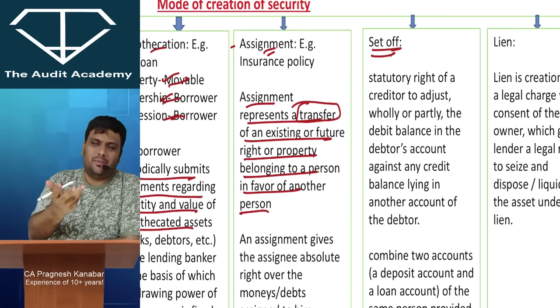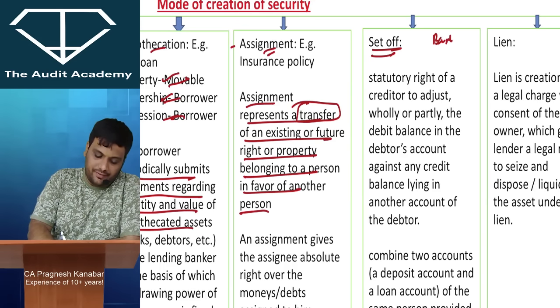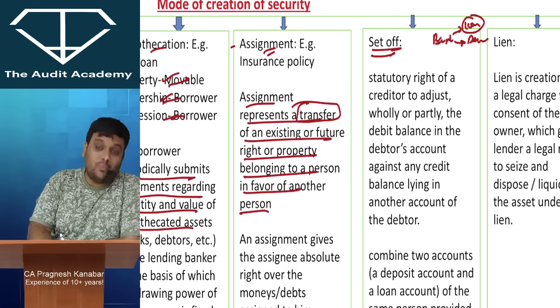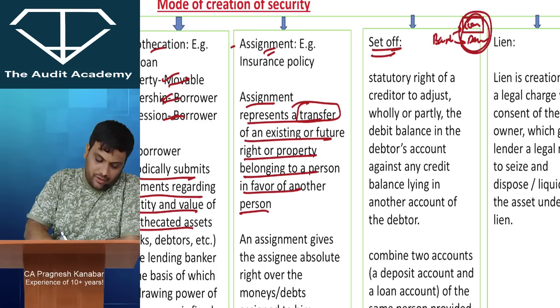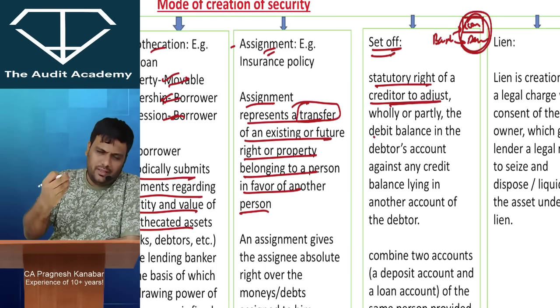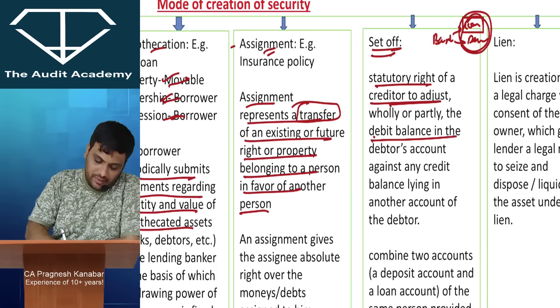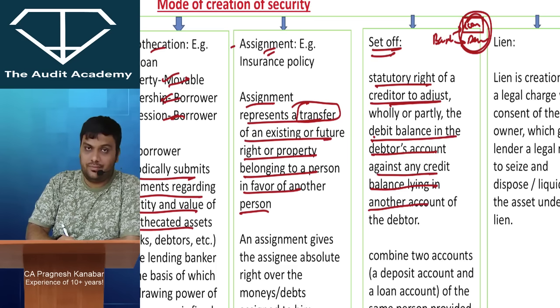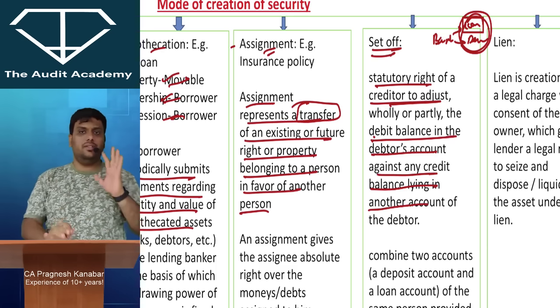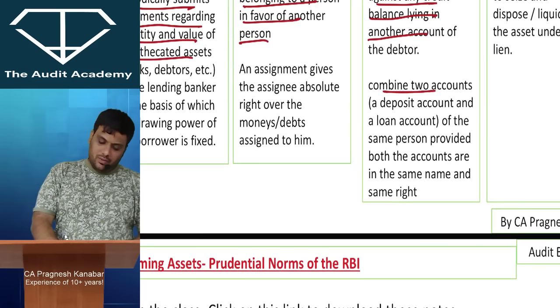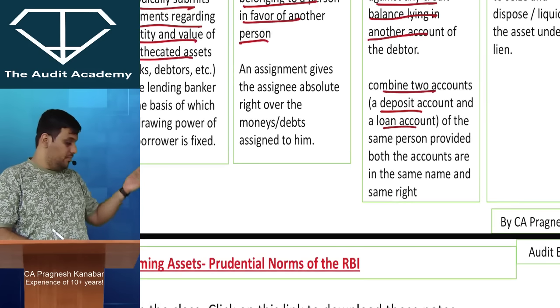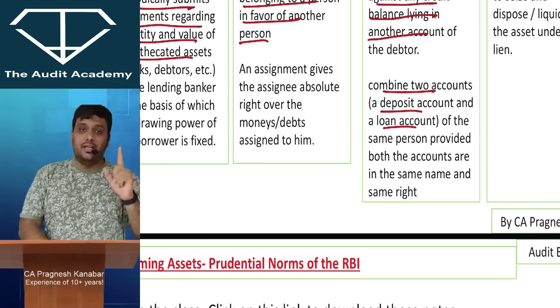Set off, statutory. What is set off? Come on, man. Tell me. In the same bank, if I have a loan account and if I have a deposit account, then if I stop paying the loan, obviously the bank has a right to set off. Very simple. It is the statutory right of a creditor to adjust wholly or partly the debit balance in an account against any credit balance lying in another account of that same particular debtor. So the bank will combine the 2 accounts, deposit account and loan account of the same person, provided both accounts are in the same name and the same right.